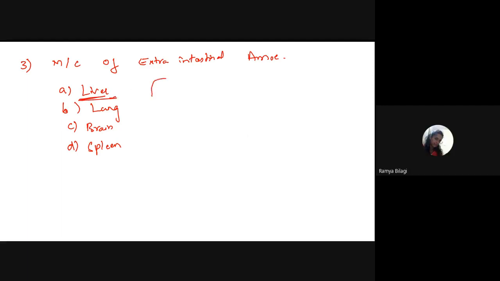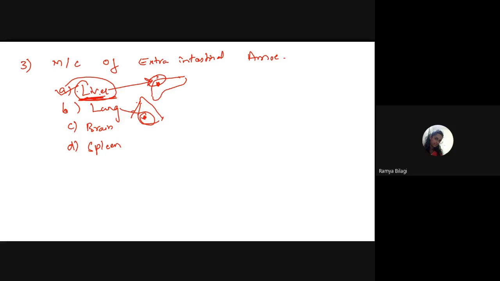Liver, where does it affect? Which part of the liver does it affect? The right posterior lobe. So, this is the most commonly affected. In the lung also, which lung is most commonly affected? Right lower lobe. Very good. So now when the question is asked, you should mark this particular option, right? Fine.